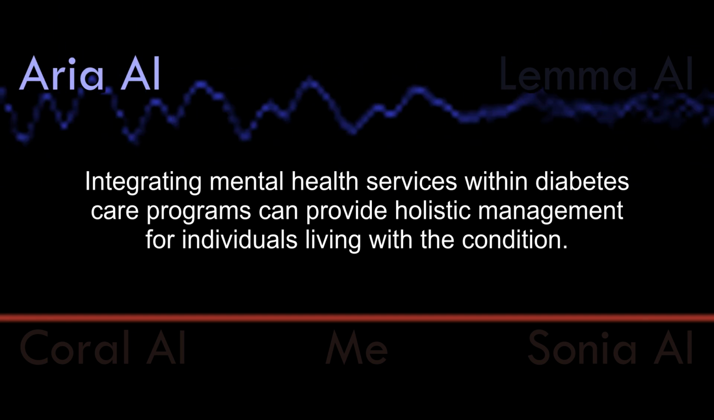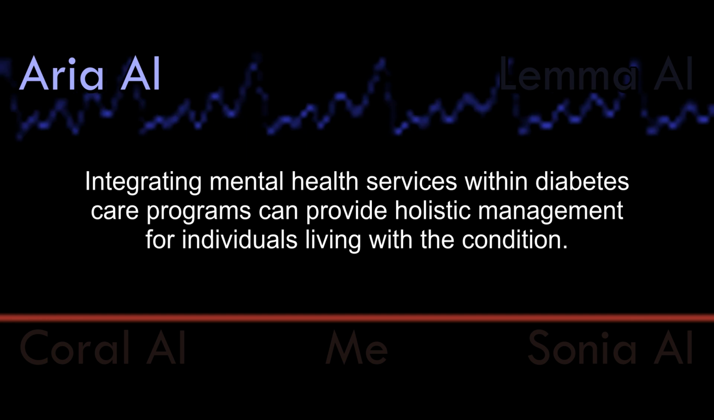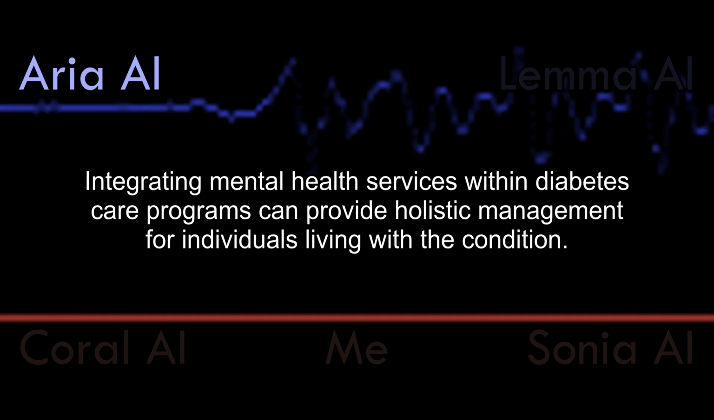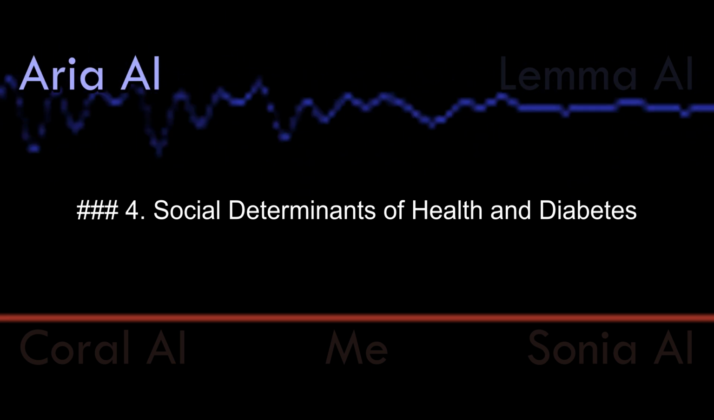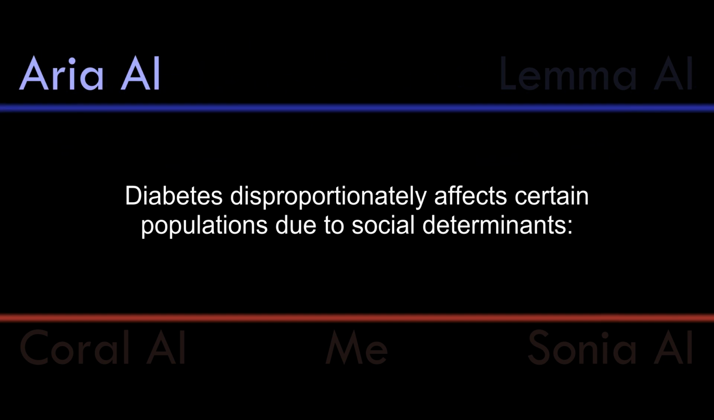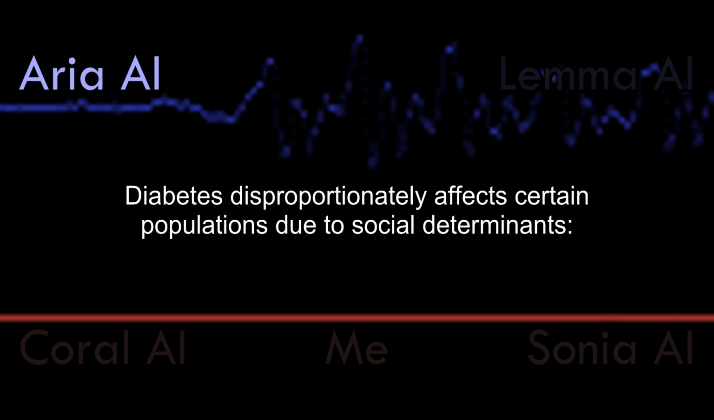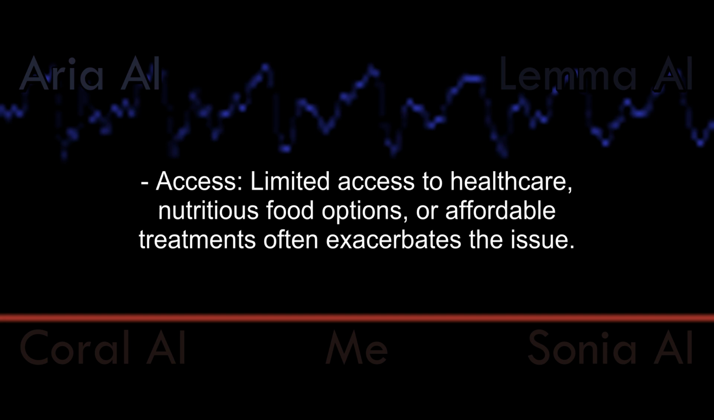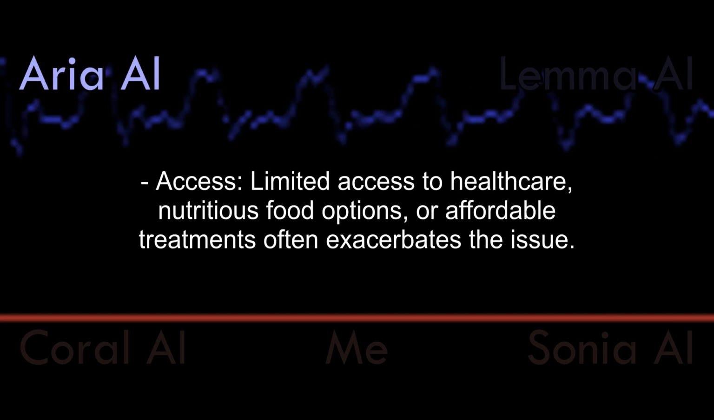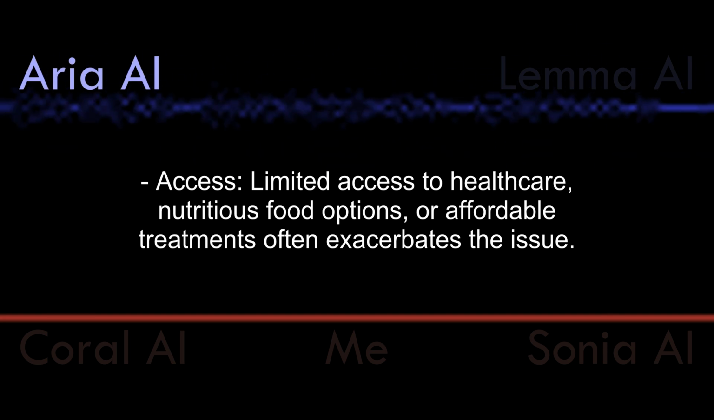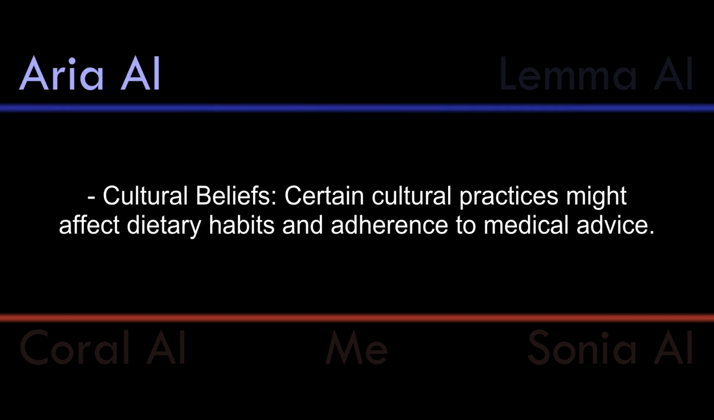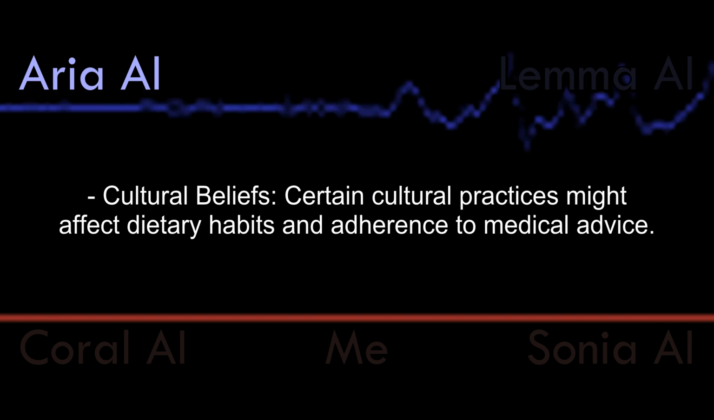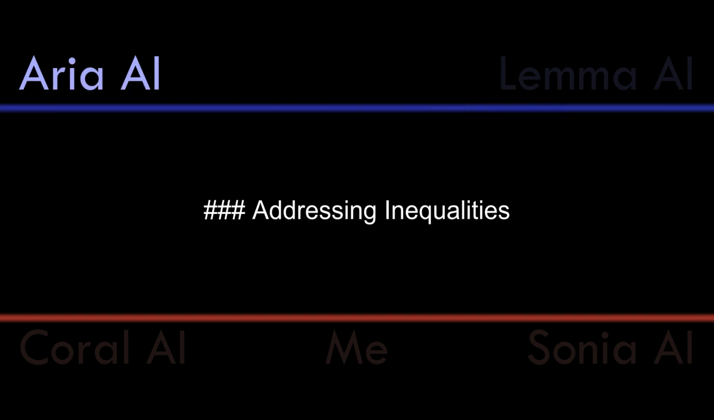Integrating mental health services within diabetes care programs can provide holistic management for individuals living with the condition. 4. Social determinants of health and diabetes. Diabetes disproportionately affects certain populations due to social determinants. Limited access to healthcare, nutritious food options, or affordable treatments often exacerbates the issue. Cultural beliefs: certain cultural practices might affect dietary habits and adherence to medical advice.